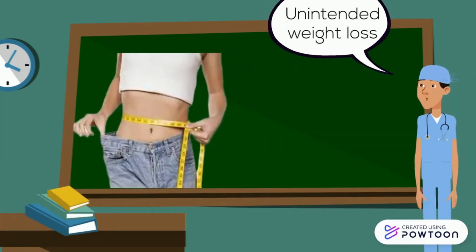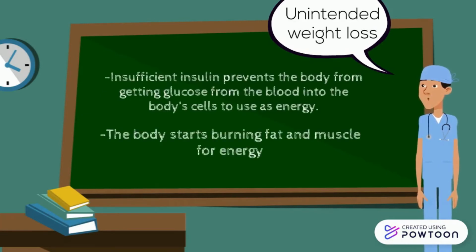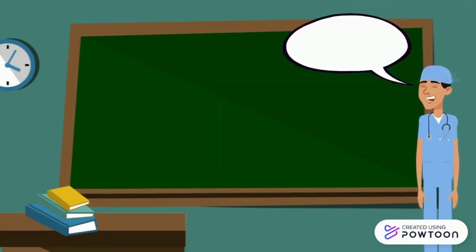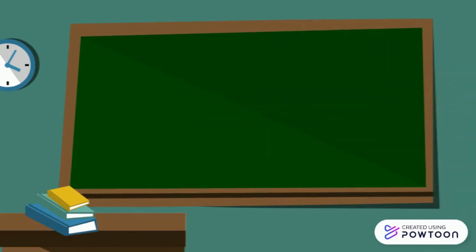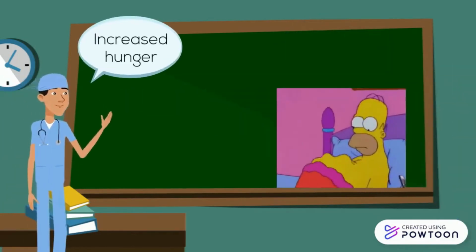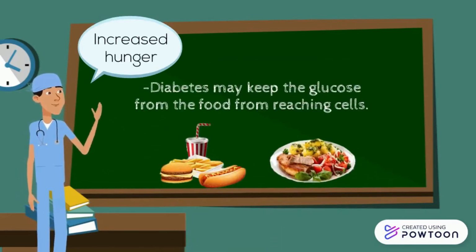Next is unintended weight loss. Insufficient insulin prevents the body from getting glucose from the blood into the body cells to use as energy. The body starts burning fat and muscle for energy. The third symptom is slow healing sores. High levels of blood glucose can lead to poor blood flow and impair the body's natural healing process. Furthermore, increased hunger. Diabetes may keep the glucose from the food from reaching cells.